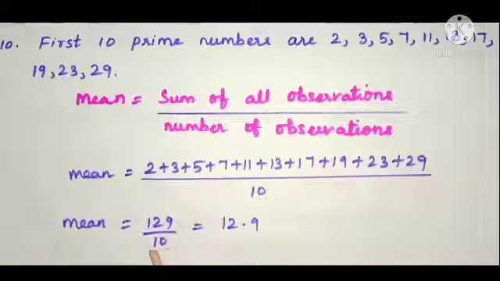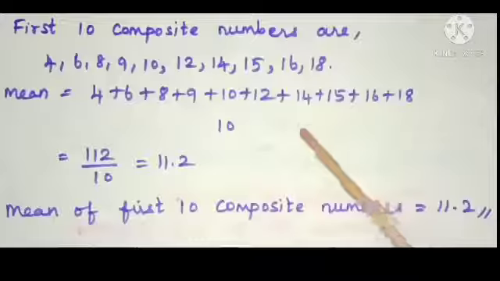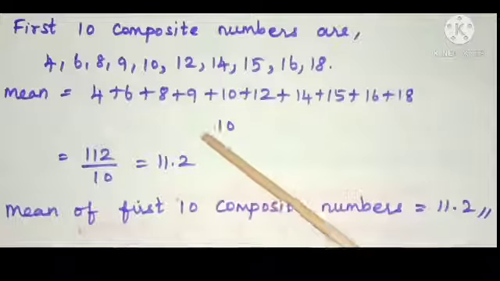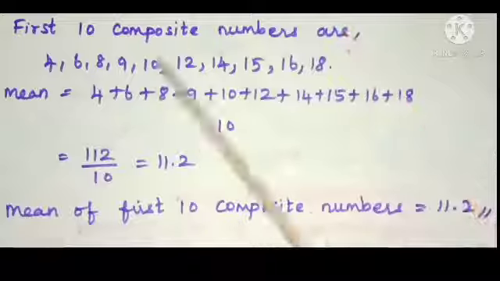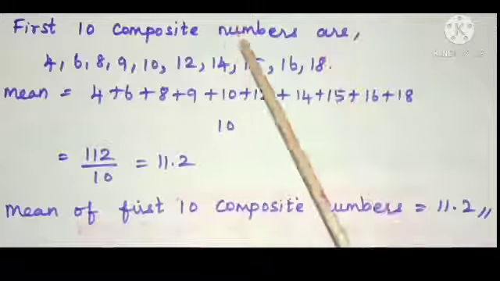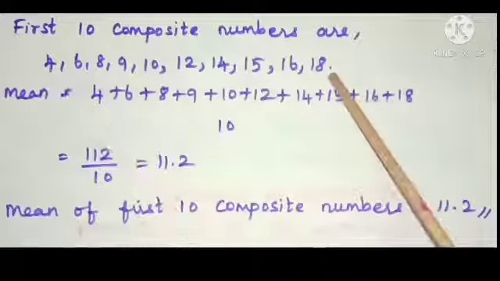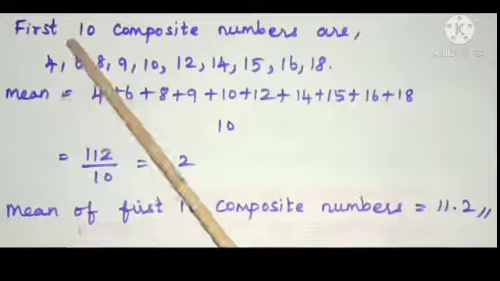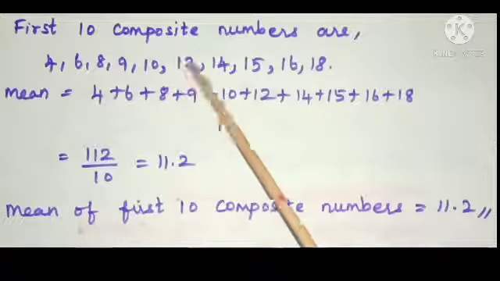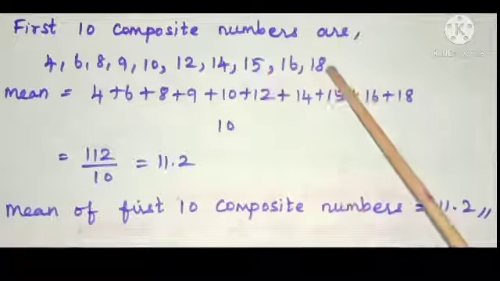That is, in the denominator only 10 is there. So you have to place the decimal point before one digit from right to left. So 12.9 will be the mean of first 10 prime numbers. Let's find the mean of first 10 composite numbers. Composite numbers, we know that they have more than 2 factors. And here the first 10 composite numbers are 4, 6, 8, 9, 10, 12, 14, 15, 16 and 18.